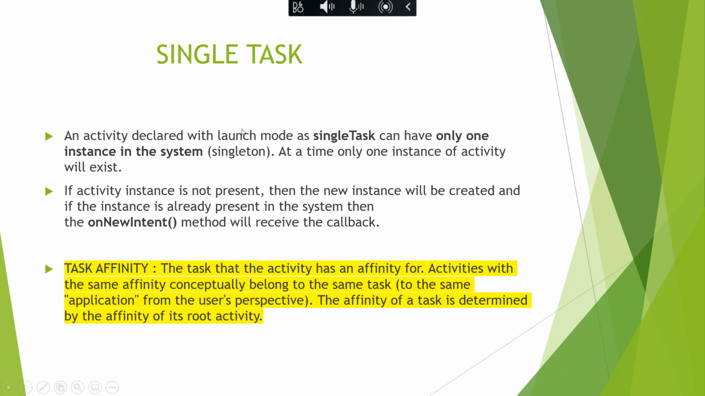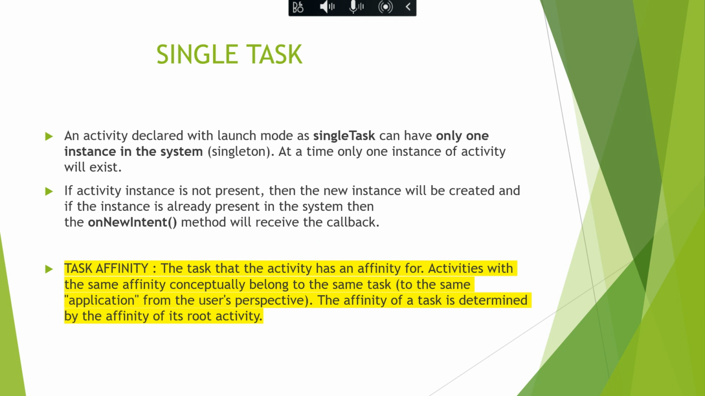Fine. With single task mode, one more important concept we need to know is task affinity. Task affinity is nothing but the task that the activity has affinity for. If I define this task affinity attribute in the Android manifest file, that means I am telling my activity to be launched in a separate task. That is the meaning of task affinity. Just remember in simple words, if I give the task affinity attribute in my manifest file, my activity will be launched in a separate task.